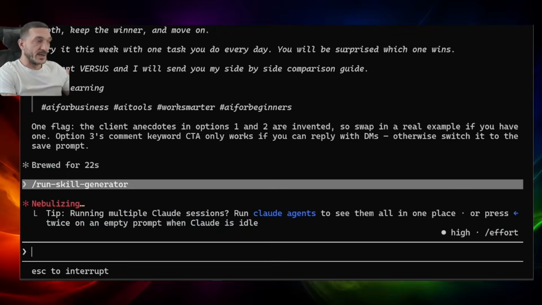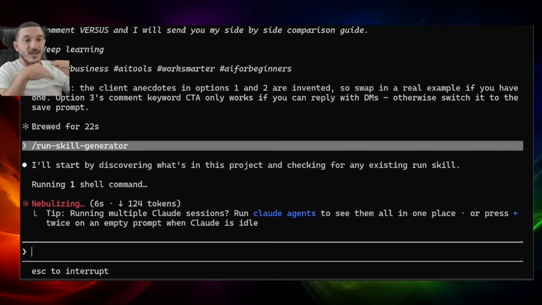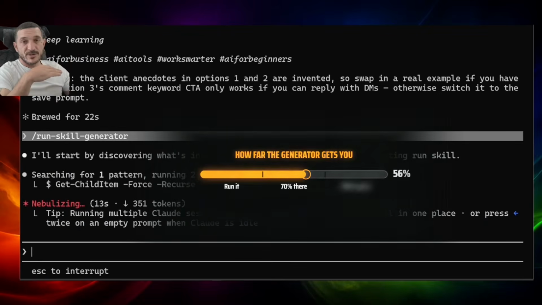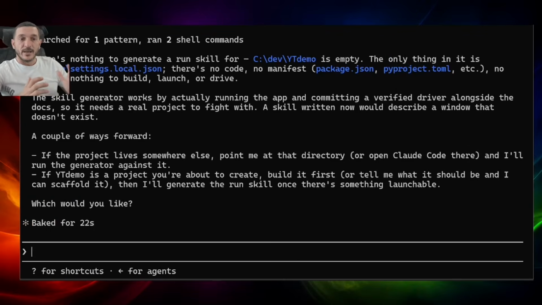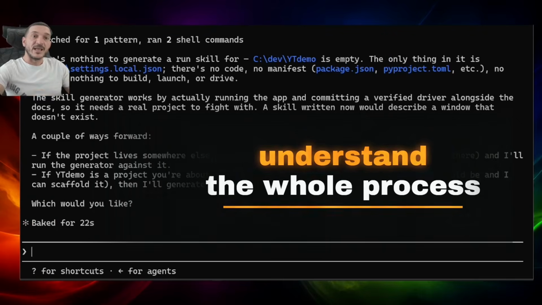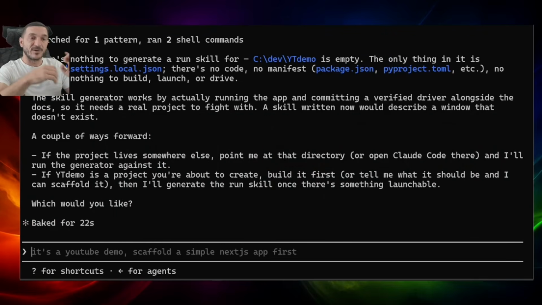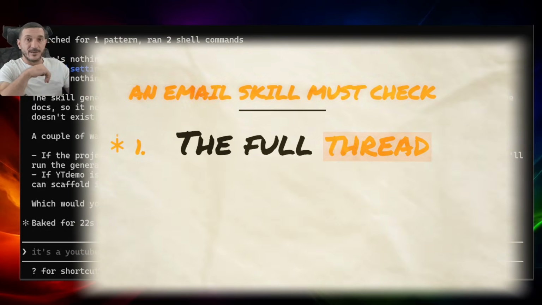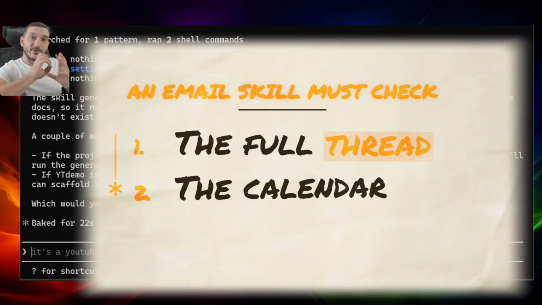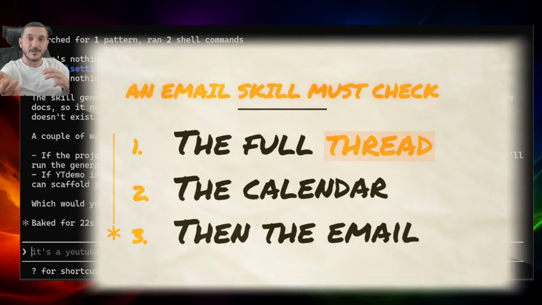If you run the skill generator, you're going to have to give a lot of information. This works 70%. You build it 70%. You're not gonna build it 100% because you're gonna miss things. So the way you're not gonna miss things is if you actually understand the process and then you know everything that has to be covered. For example, if it's for your email, someone else could answer the email, you need to check the full thread, you need to check the calendar. So there are a few other steps that you need to do before you check the email alone.